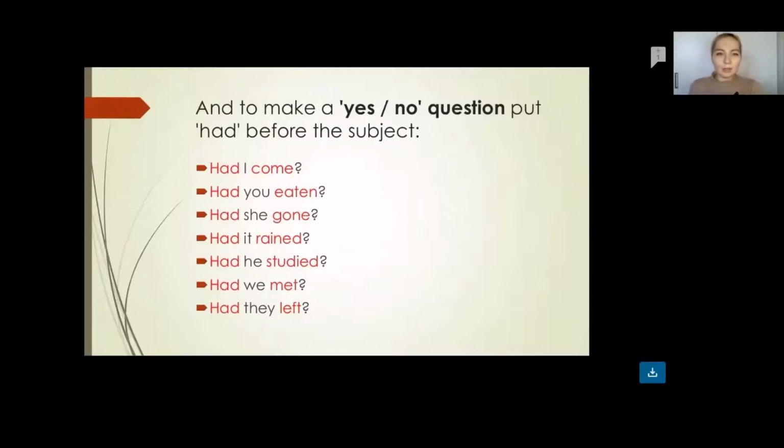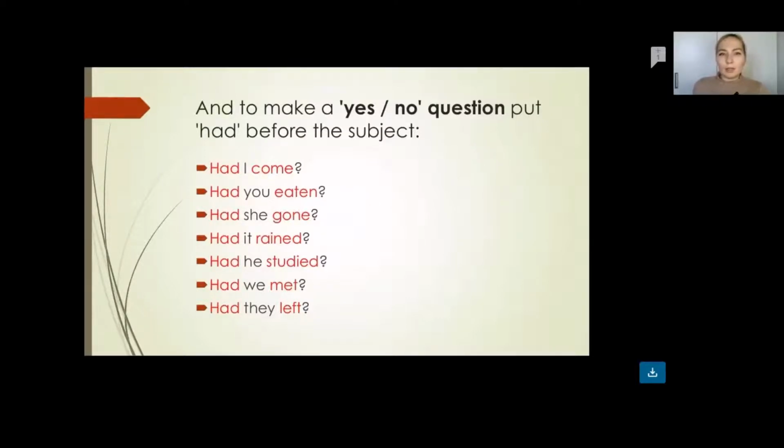Had you eaten? Had she gone? Had it rained? Had he started? Had we met? Had they left? Leave, left, left. Meet, met, met. Study is a regular verb, so we put ed as an ending: we change y to i and put ed.